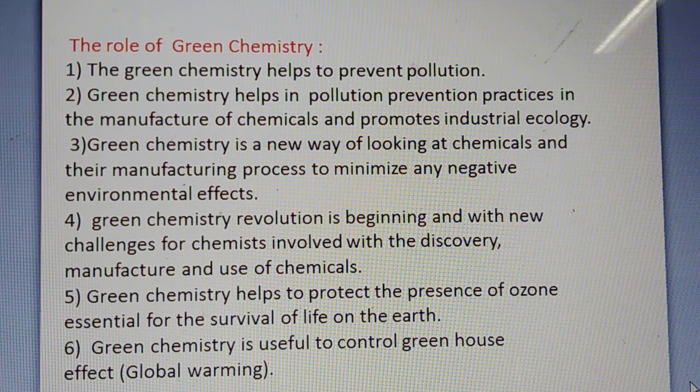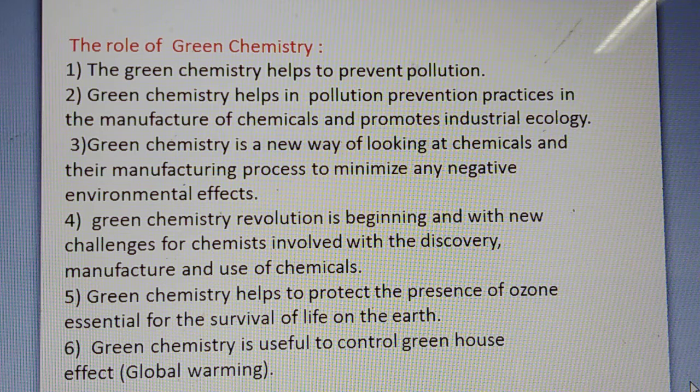The green chemistry revolution is the beginning, with new challenges for chemistry involved with the discovery, manufacture and use of chemicals. Green chemistry helps to protect the ozone layer, which is essential for the survival of life on earth. Green chemistry is useful to control the greenhouse effect, that is global warming.